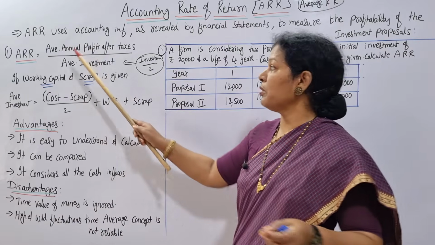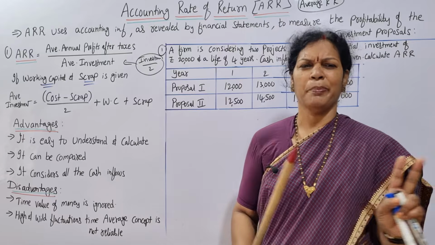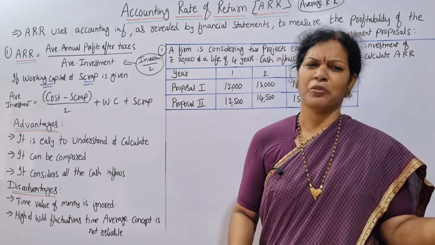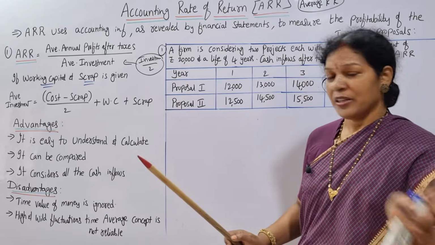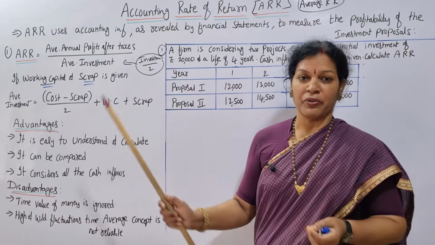Accounting rate of return is equal to average annual profits after taxes by average investment. Simple formula, easy to remember. Calculations also you can do very easily. Now before going to the problem, let me discuss the advantages. What are the advantages of accounting rate of return?